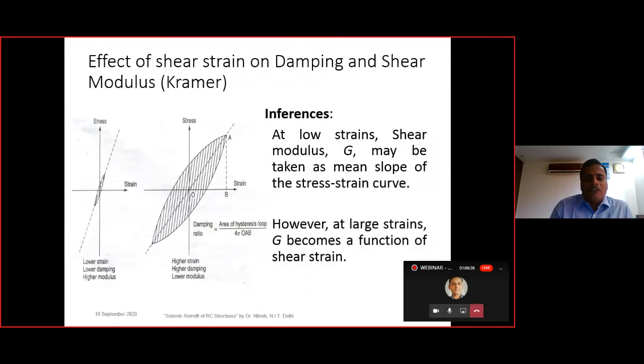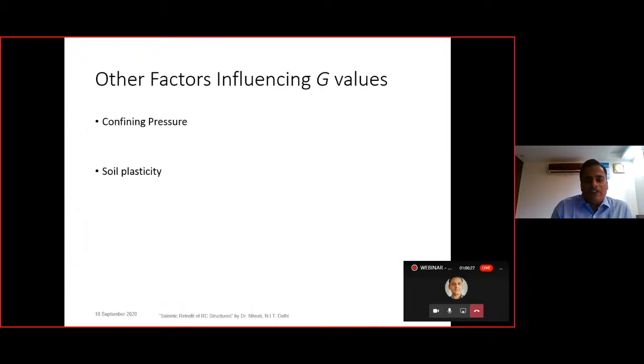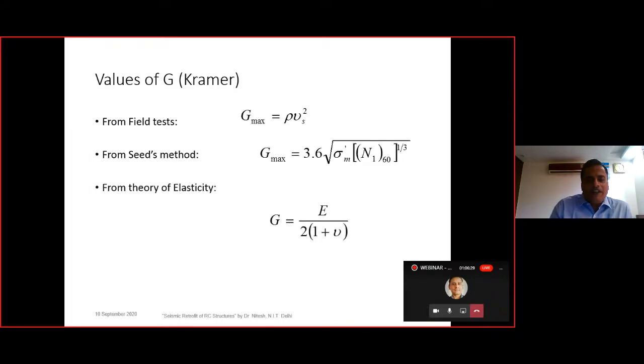Once we have considered the flexible base with the help of these particular formulae, and we have even modified the wave because of the kinematic interaction effect, these are the ways to calculate the dynamic shear modulus, and these have certain limitations.